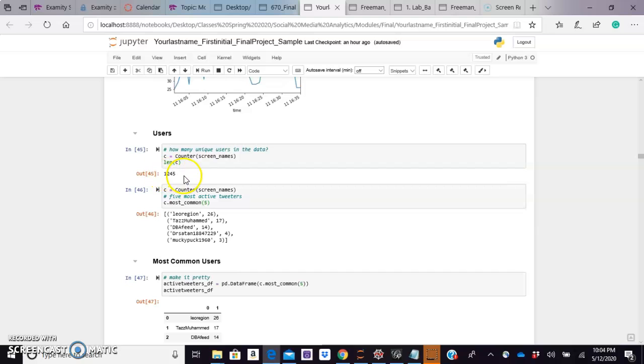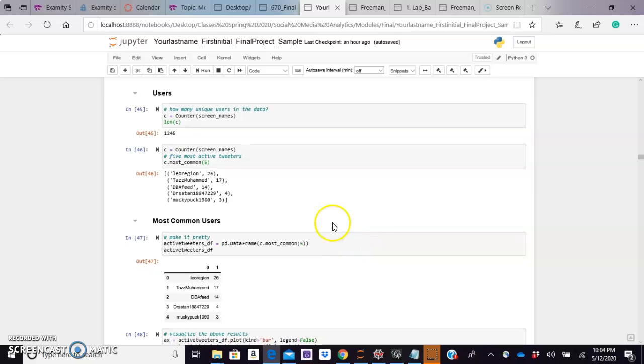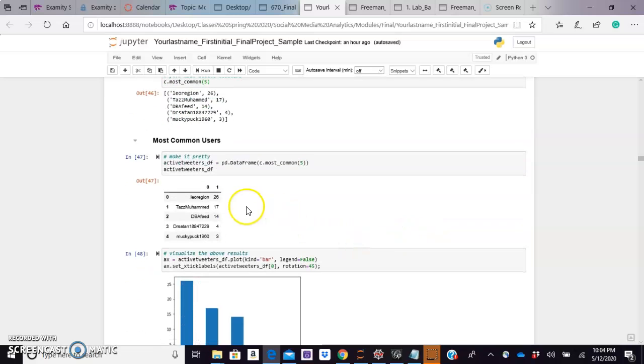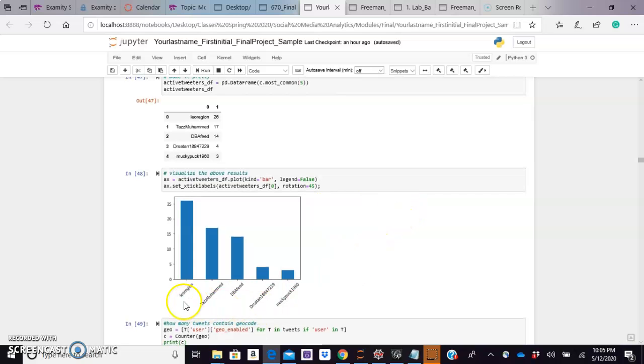So we have 1,245 unique users in the data, but I want to focus on the most common. I found the most common. Here's the most common users and visualize it.